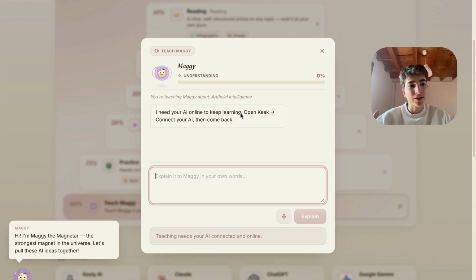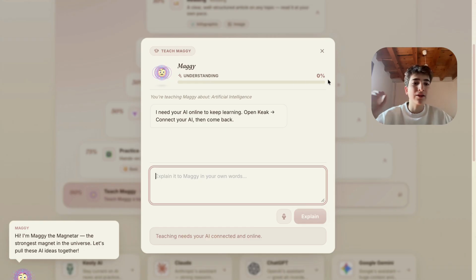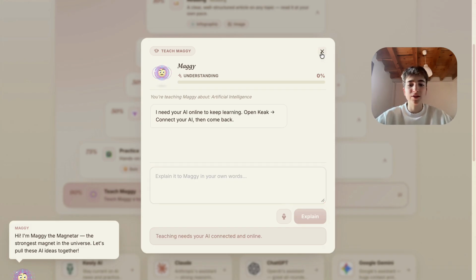enough, it will start asking you questions and helping you out. But Maggie, this character, has to understand it 100%. So you have to practice teaching it to other people correctly so they understand it. Because this character is like a person that never heard of artificial intelligence, for example, in this case.